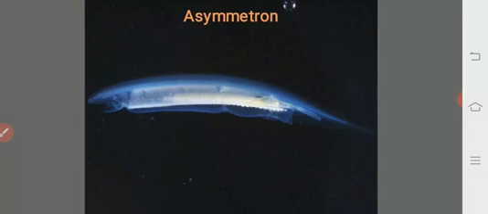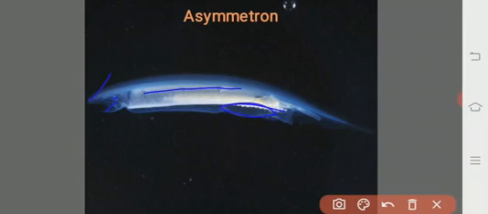Asymmetron. It also exhibits the transparent body, the rostrum, the oral funnel, cirri, metamerically arranged segmented muscles, and the gonads. See here, this is the tail region. This is the Asymmetron. There are only 2 genera. One is Amphioxus, another one is Asymmetron. These are the 2 best examples of the class Cephalochorda, subphylum Cephalochordata.